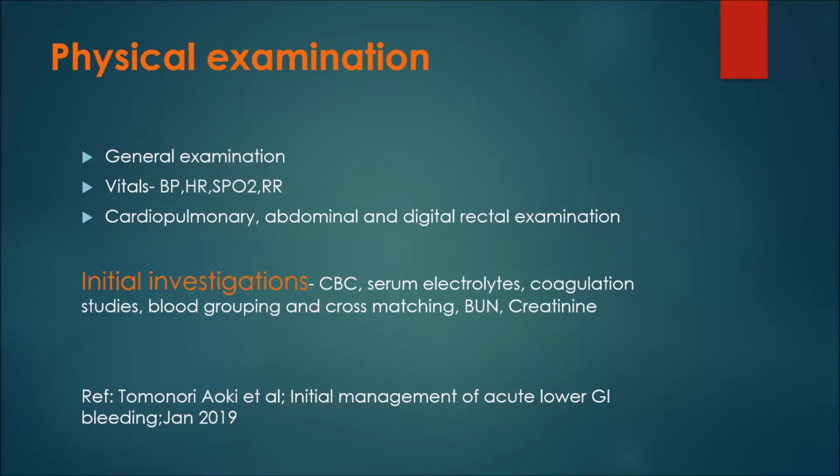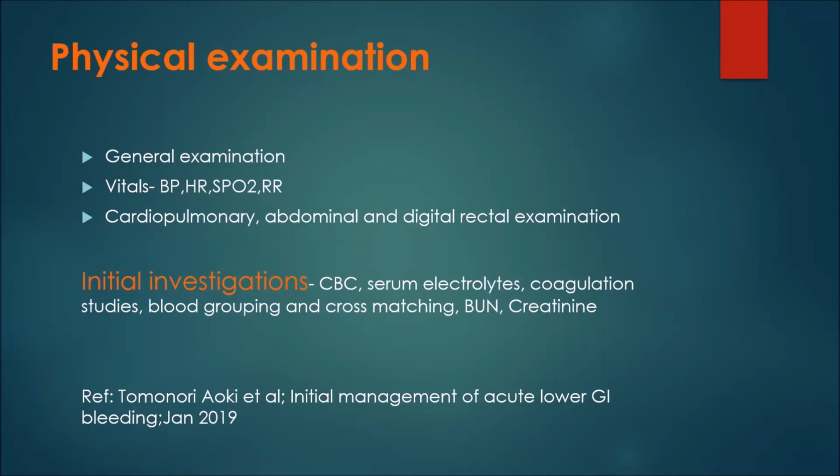We call it occult GI bleed. But obscure GI bleeding is when we are not able to evaluate or rule out the cause of bleeding. We call it obscure GI bleed. Okay. Srikanth sir, you agree with that? No, I didn't know that. I wanted to know. Thank you. Yes, sir. Continue.